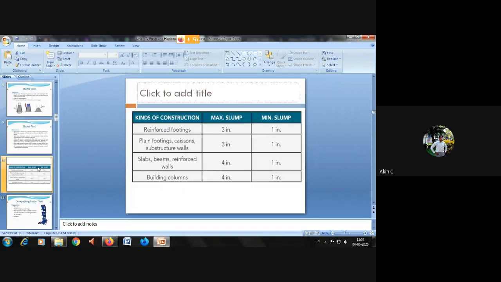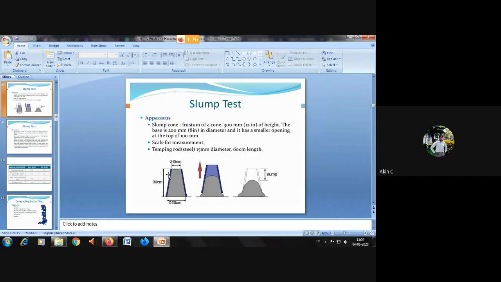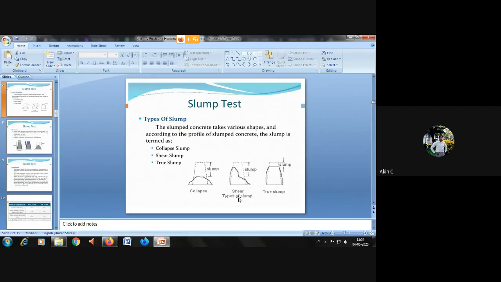Similarly, you can see the maximum slump for different purposes. For reinforced footing, the maximum slump is 3 inch. How can the slump be measured? When you remove the cone, you can measure with the help of a scale or measuring tape, at what point it has broken, or collapsed, or sheared.